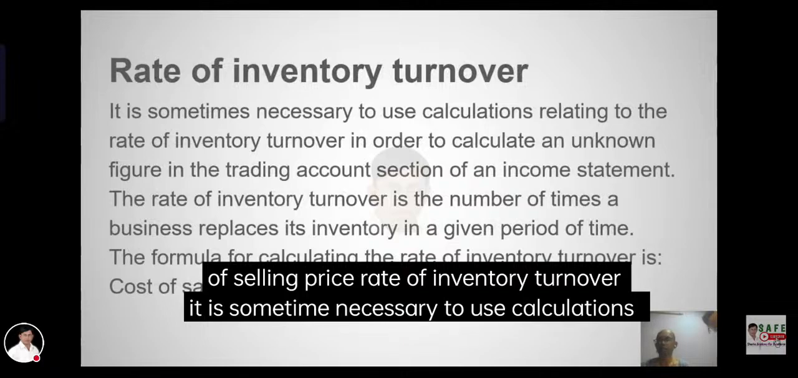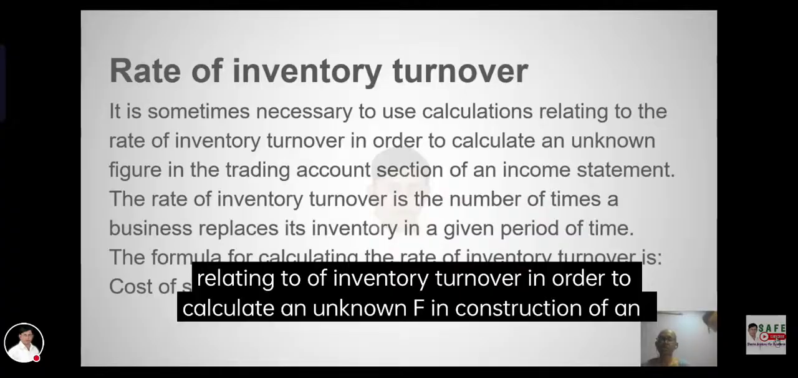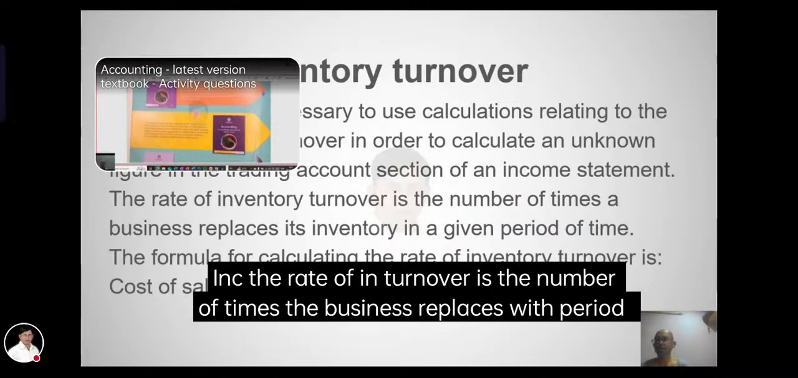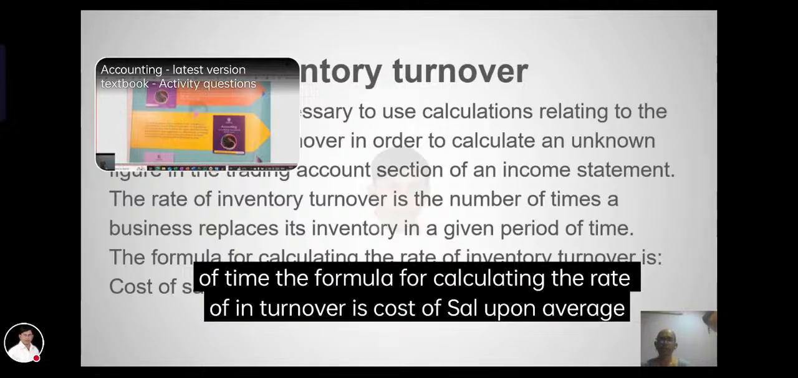Rate of inventory turnover. It is sometimes necessary to use calculations related to turnover in order to calculate the rate of inventory turnover, which is the number of times inventory is sold in a period. The formula for calculating the rate of inventory turnover: cost of sales divided by average inventory.